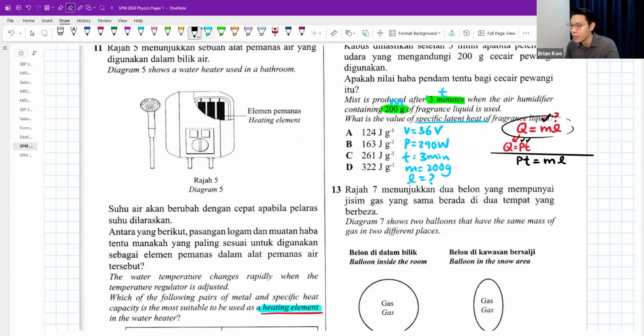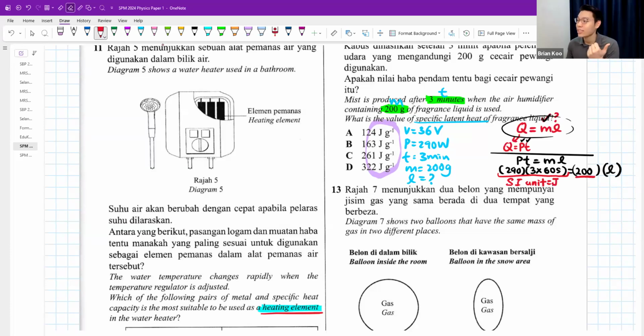So I'm going to sub everything here, 290 watts. Be careful, guys. The time I will change to seconds. The mass, however, I'm going to leave as grams. How come? Take a quick look at all the units. Whatever here is in SI unit. I use watts, I use seconds, which means I'm going to get the SI unit for heat energy, which is joules.